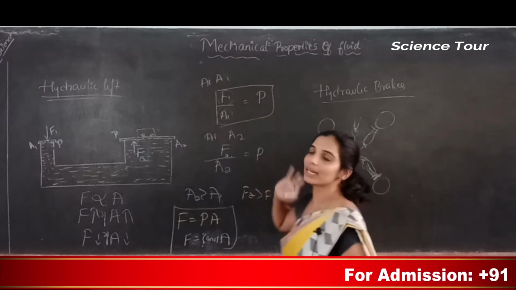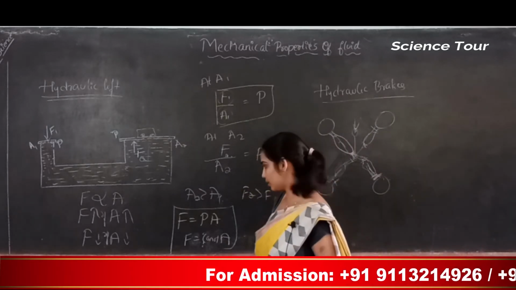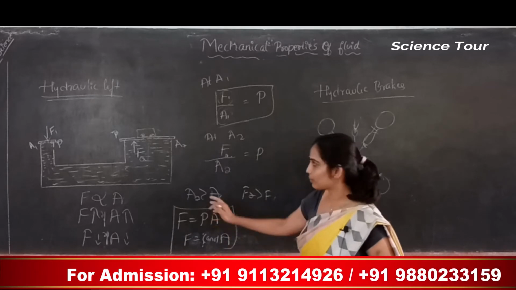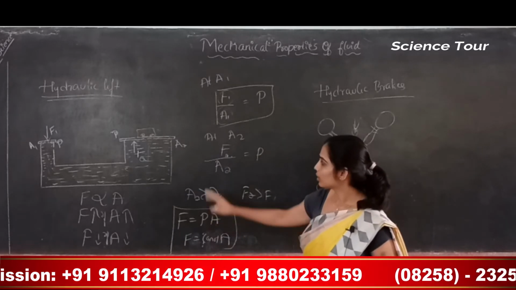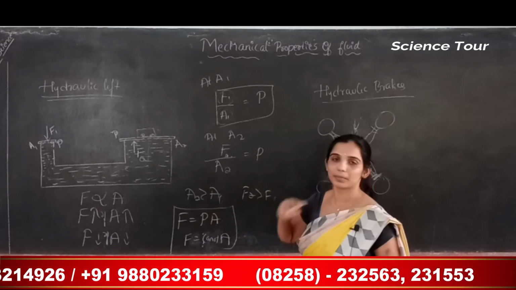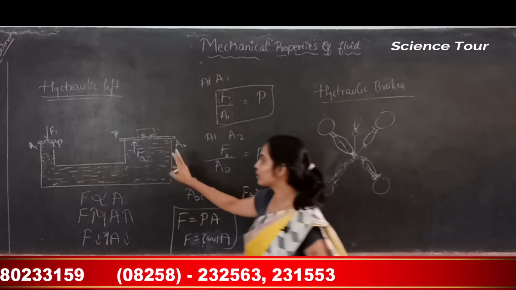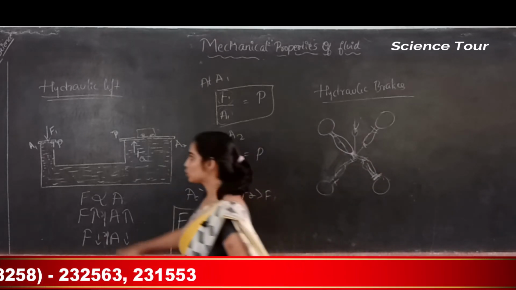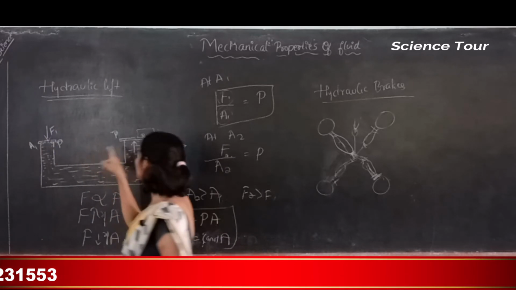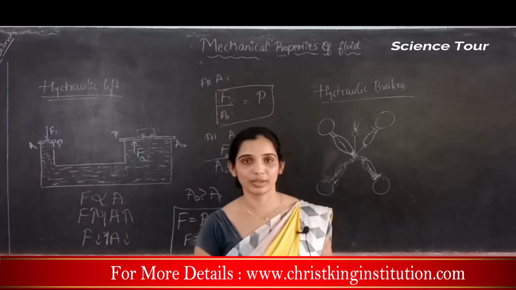So there might be problem solving from this portion. A similar setup with the values of A1 and A2 will be given. The value of F1 will be given, you may have to calculate the value of F2.